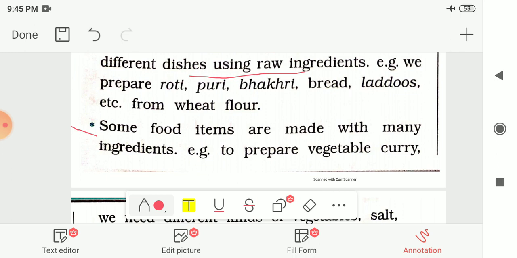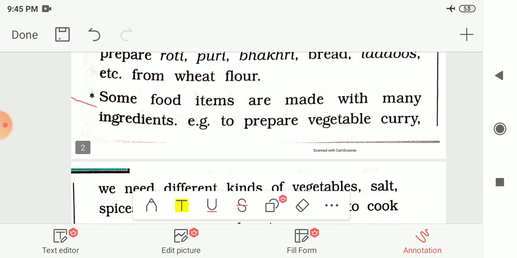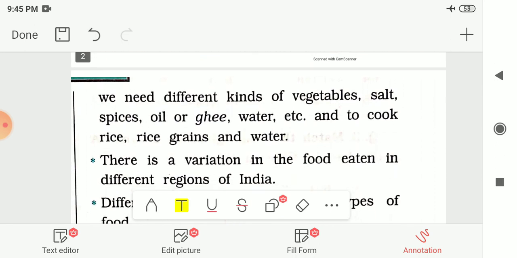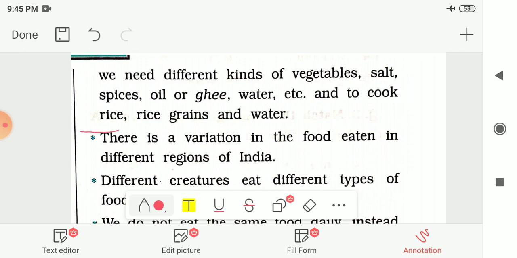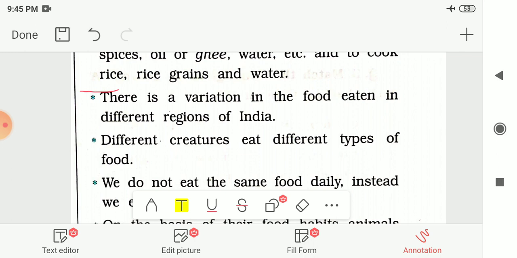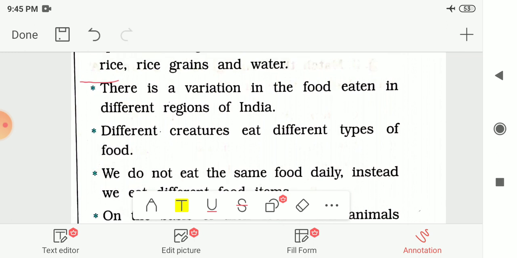One example is also given to you, that is to prepare vegetable curry we need different kinds of vegetables, then salt, spices, oil or ghee, water, etc. So we need this many raw ingredients to prepare the vegetable curry. And to cook rice we need rice grains and water. So to cook different varieties of dishes we need different raw ingredients. Here we have seen some examples.